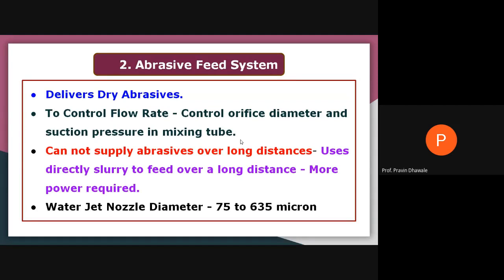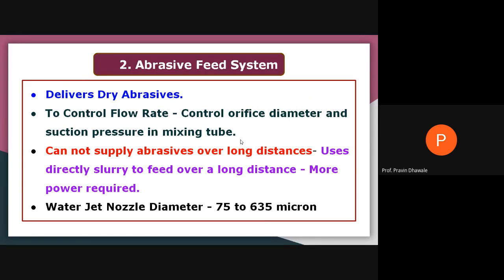That much small diameter is provided for the nozzle, because of which, with a high pressure of near about 400 megapascal and a nozzle with a diameter of 75 to 635 microns, it will be possible to produce the abrasive water jet with a velocity of 900 to 1000 meters per second.